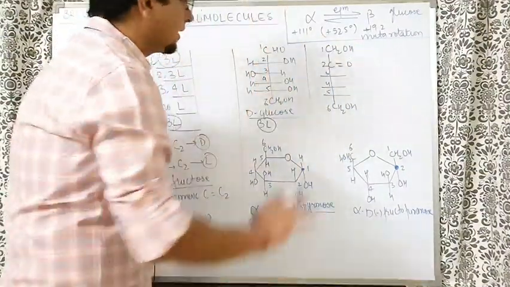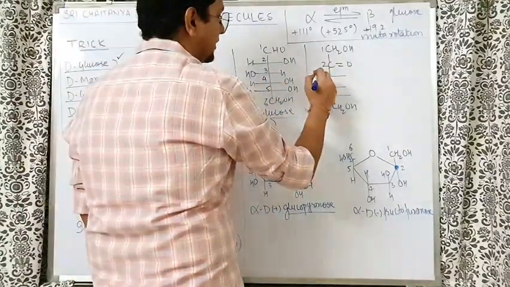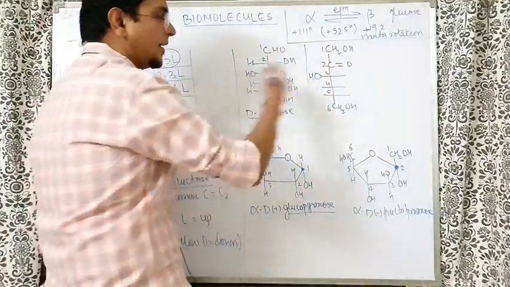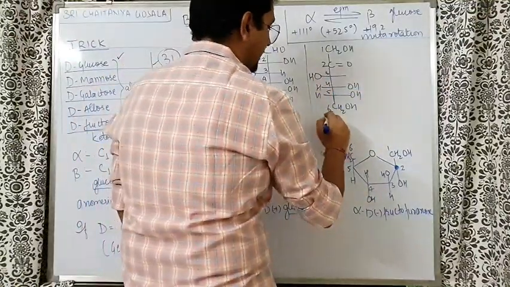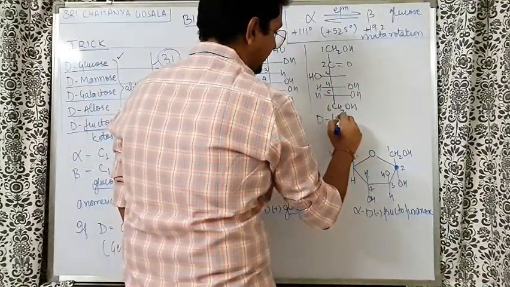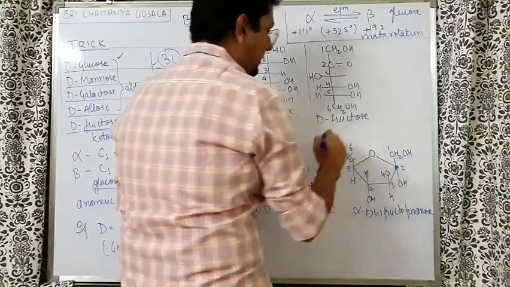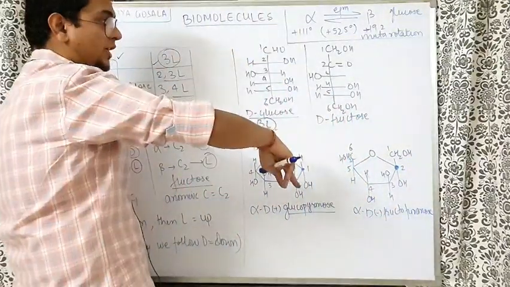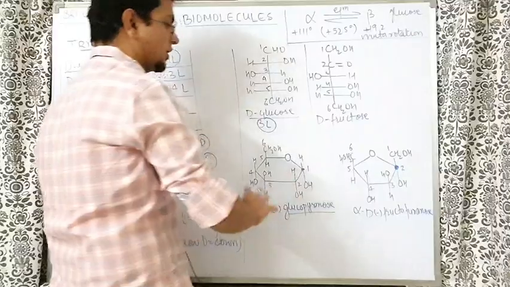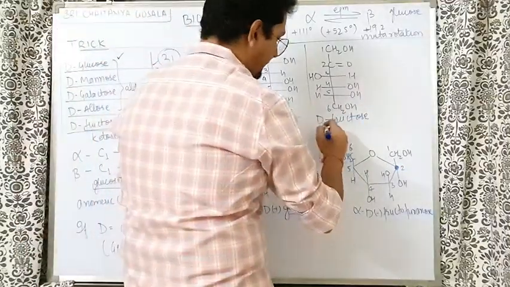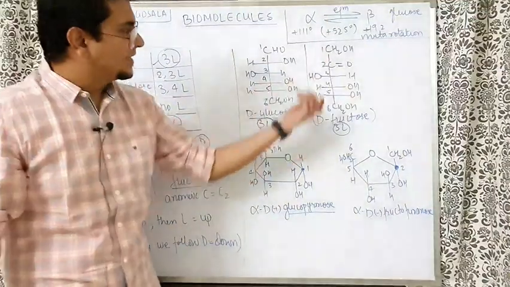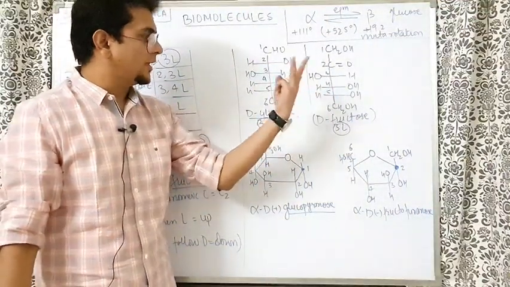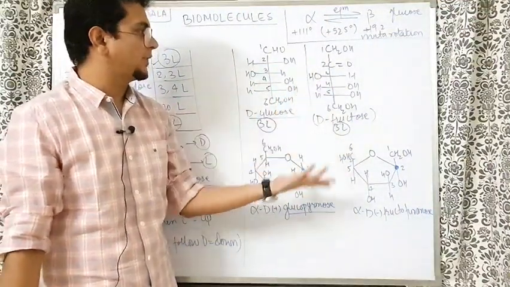So now what we do? Third is L. So third is L means third carbon has the OH group on the left side. Fourth and fifth will have the OH group on the right side. Yes, you can see one more thing in the fructose. This is what I am drawing as D fructose. Alpha beta, again, alpha beta is not there in the straight chain. Alpha beta is in the cyclic structure. I'll talk about that also. So D fructose is also having 3L. What we understand here, how many chiral centers I can see? So 3, 4, 5. There are 3 chiral centers there, third, fourth and fifth carbon.